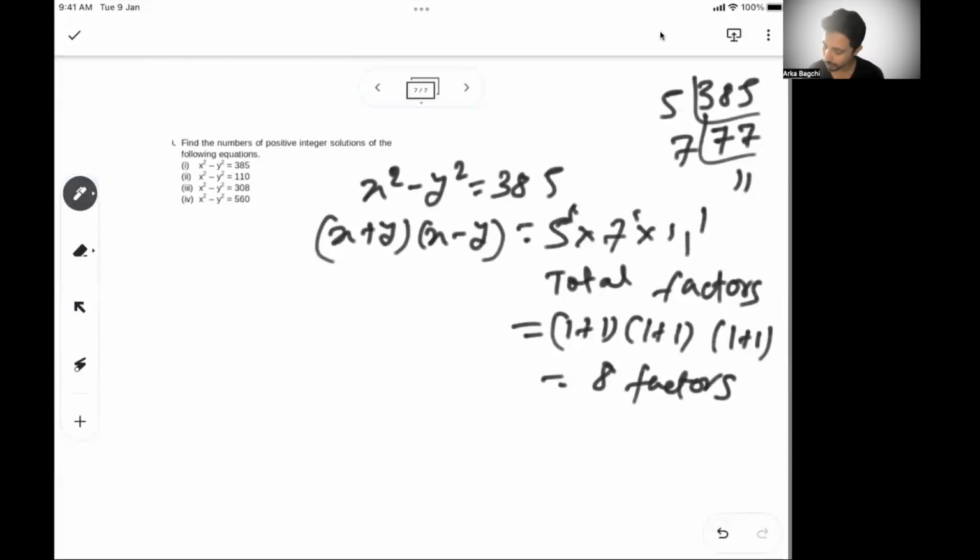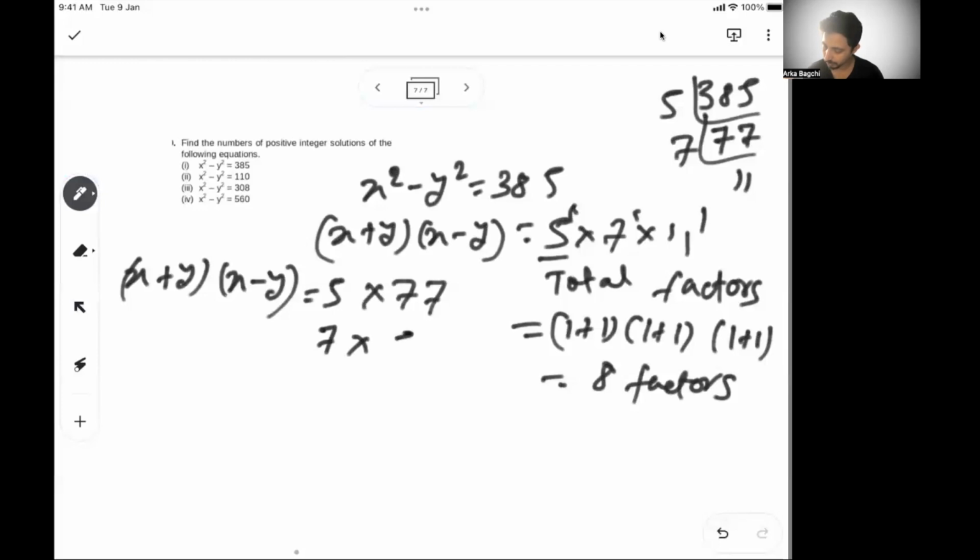Now, can I write x plus y and x minus y as multiples of 2 factors? So if I take only 5, this becomes 5 into 77. Now, I can also take only 7 out and write 5 into 11, 55, or I can take 11 out and write 5 into 7, 35.